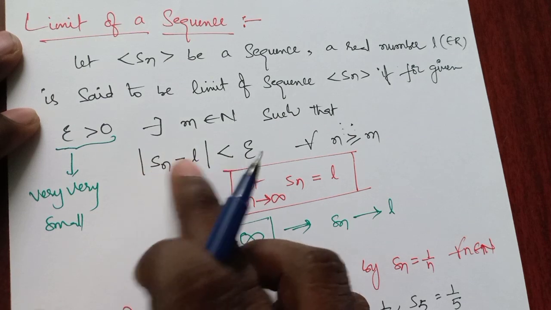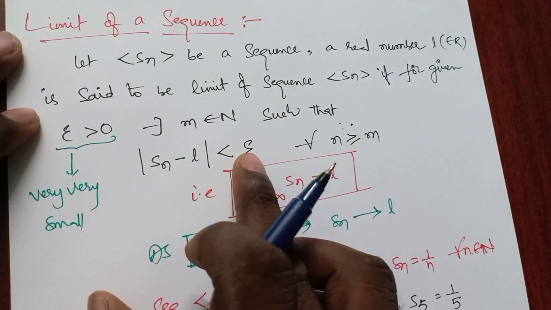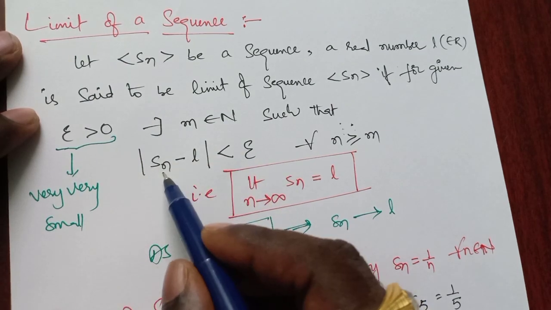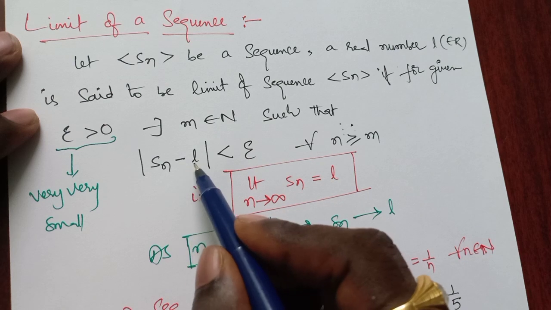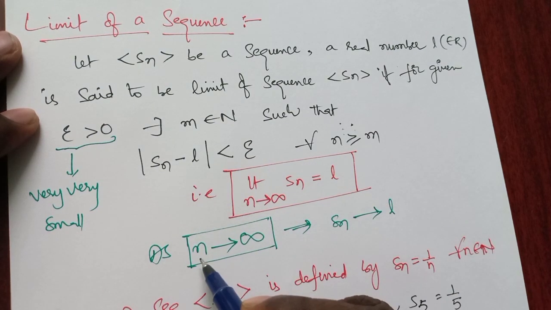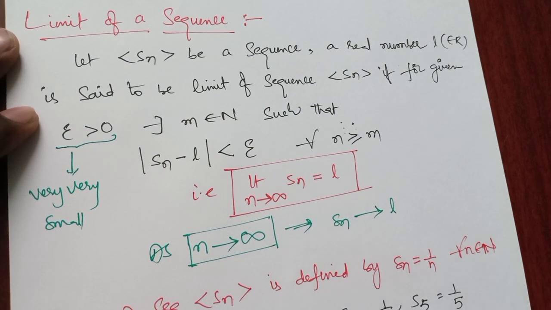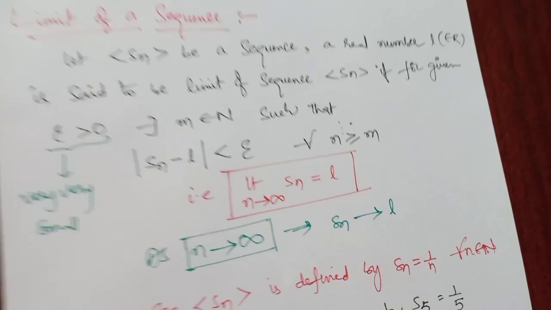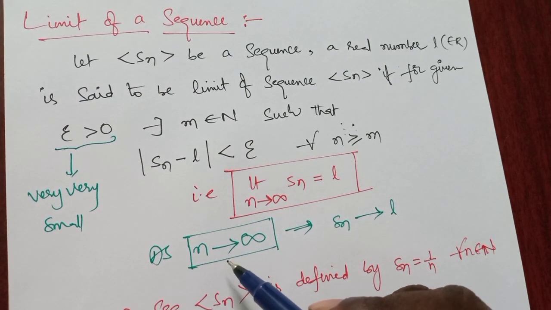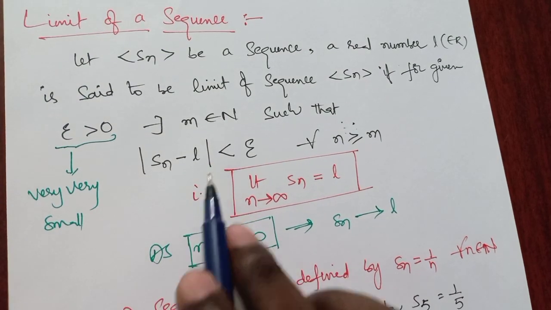The difference between the sequence and the limit is less than epsilon, which means it is almost negligible, so Sn is very close to L. This is possible as n is a very maximum value. Please understand this concept.